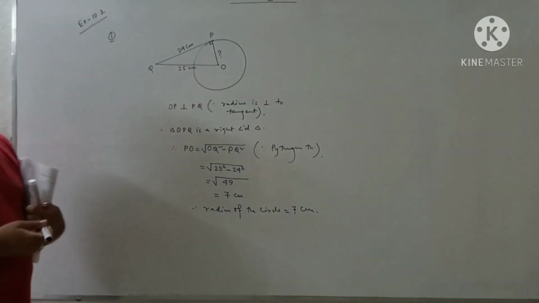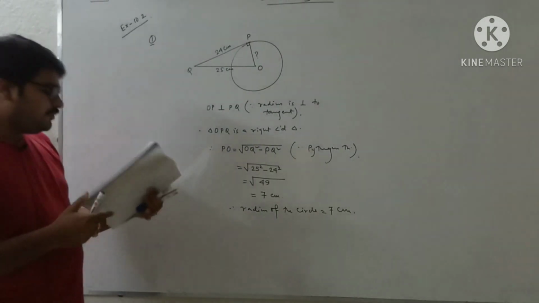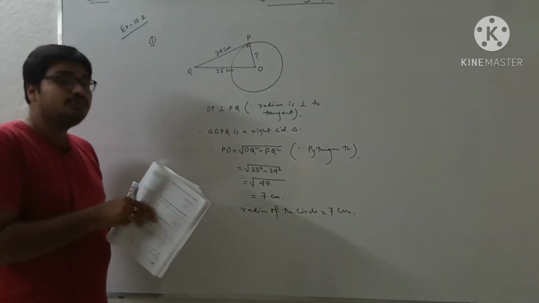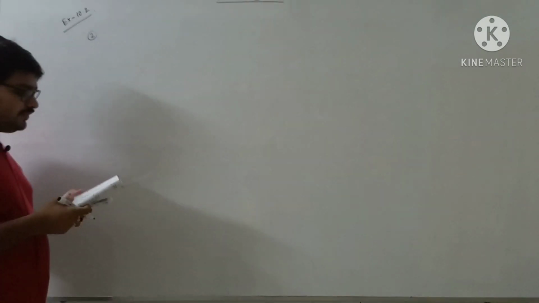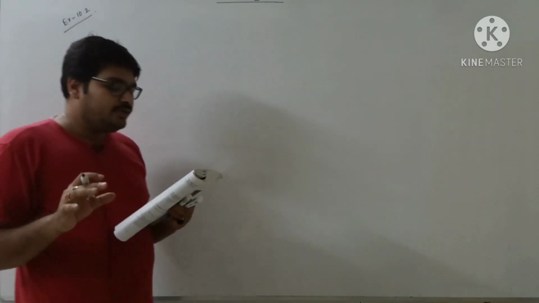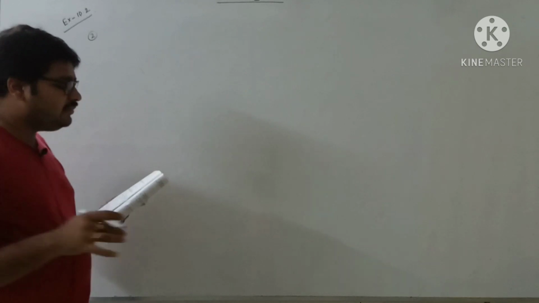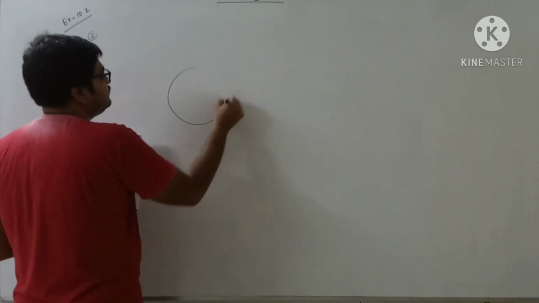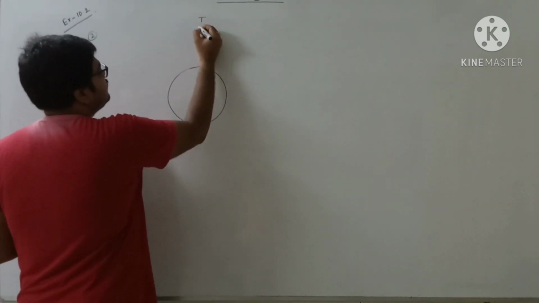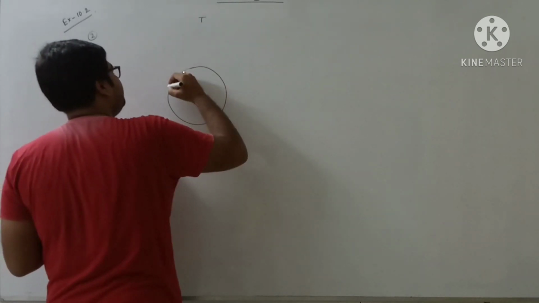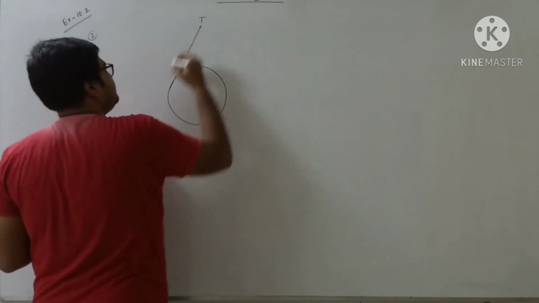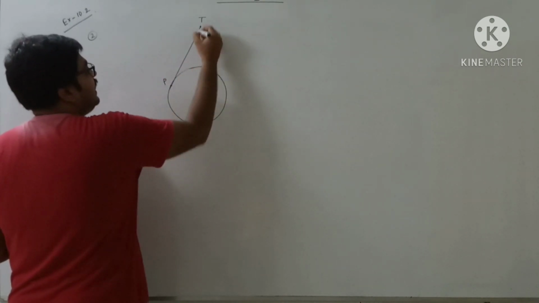I think you understand this one. Now let's move to our question number 2. What is the question given, just see. TP and TQ are two tangents to a circle with center O. So one of the tangents is TP, another one is TQ.